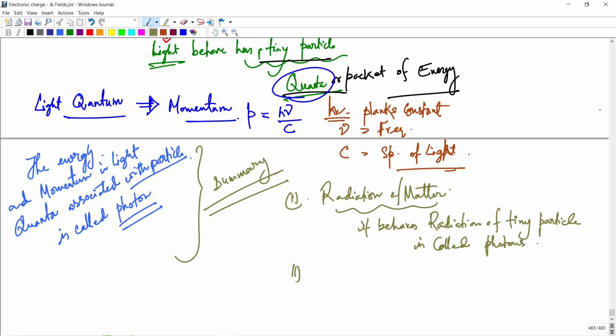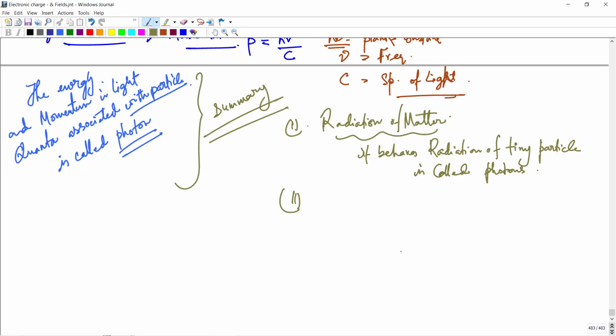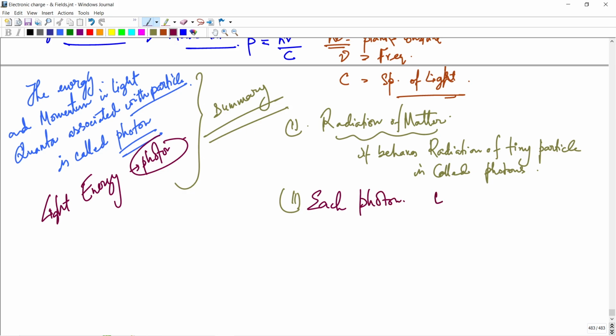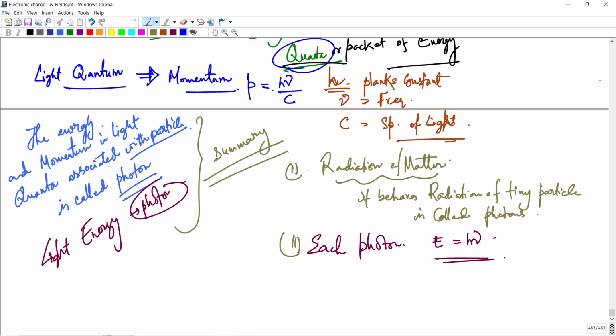Number two, very important: light energy is called photon. Each photon has some energy E equal to h nu, the Einstein equation, and momentum P equal to h nu by c.